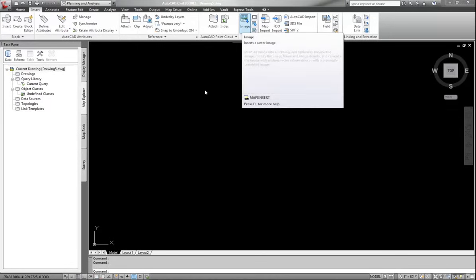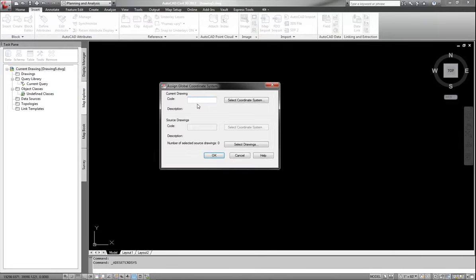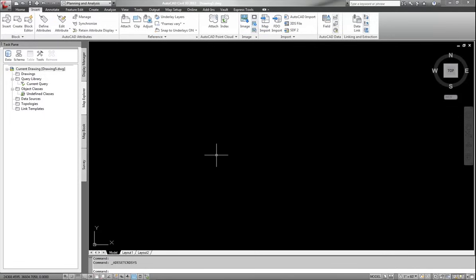Now, the image happens to be in a different coordinate zone. So for this one, again, I looked at the metadata to find the coordinate zone, and since I do know the code, I'm going to type it in: UTM-A3-14F. This is the coordinate zone that the raster file, the image file, came in. Again, that can all be found through the metadata. Hit OK, and I've assigned that coordinate zone to this drawing.